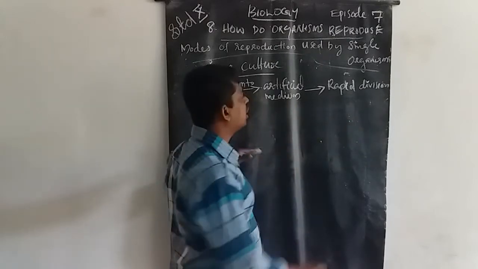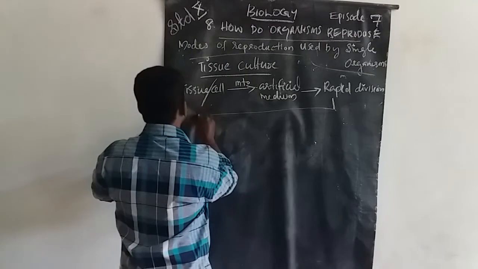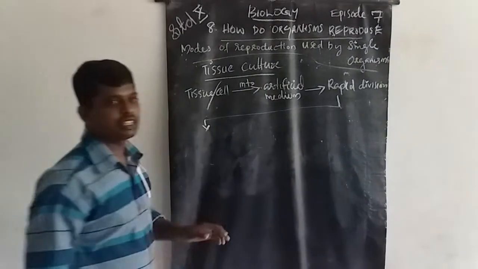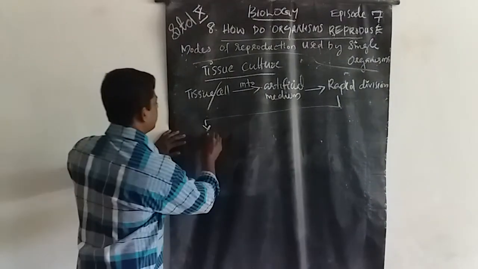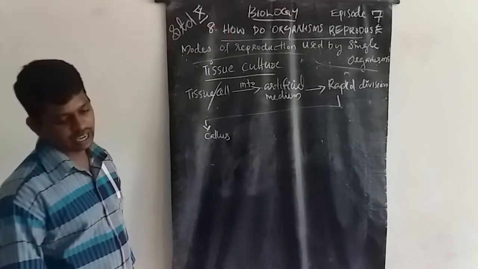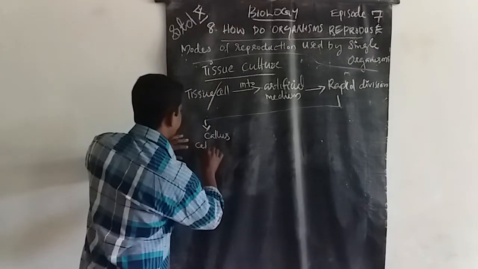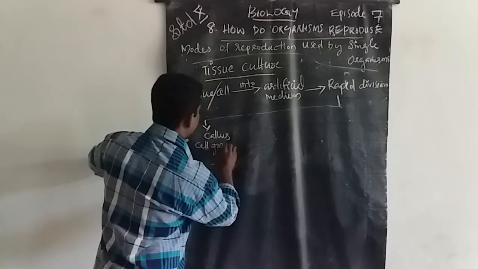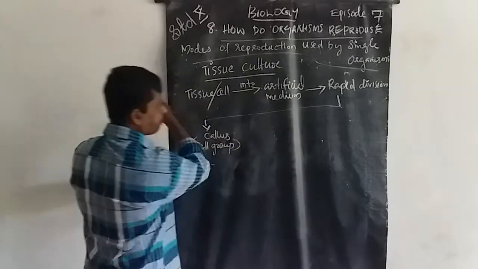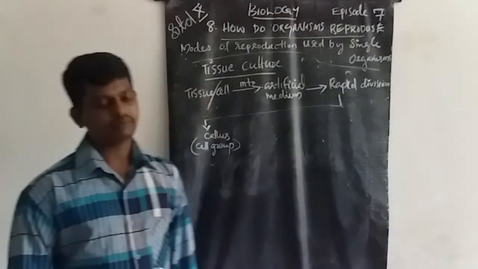They form a group of cells called callus. That means a cell group.